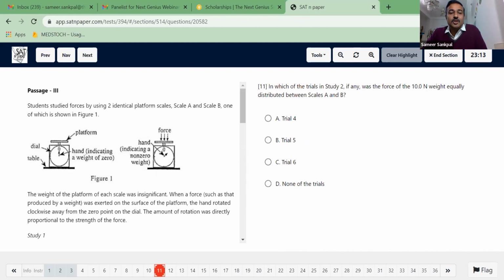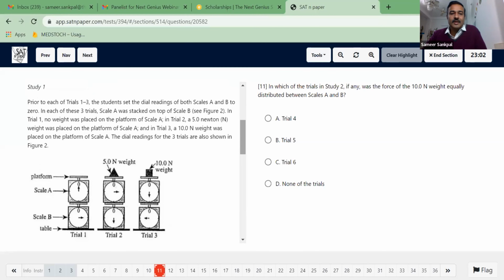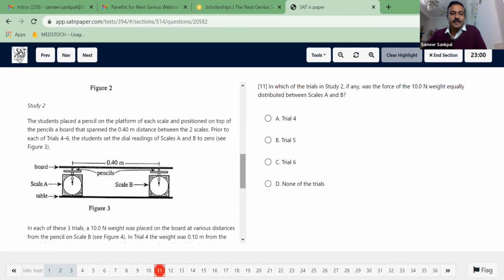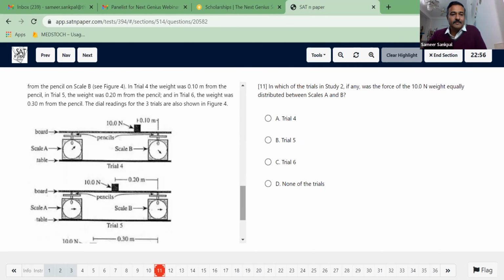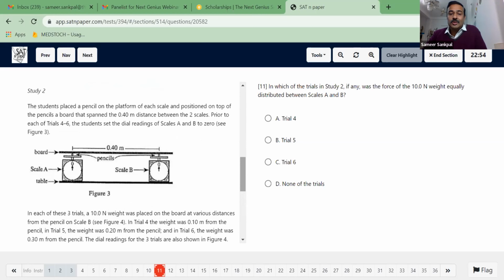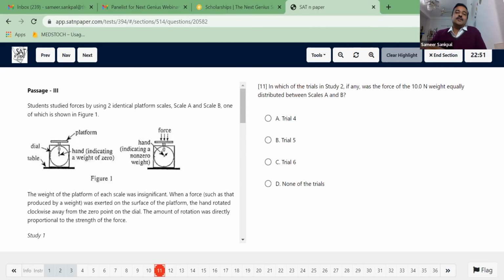Students studied forces by using two identical platform scales, scale A and scale B, one of which is shown in figure 1. Right? Now, look at the theory part. Study 2 also we have some theory and this one figure. Then more theory. And then we have more figures. So this passage is not data representation.